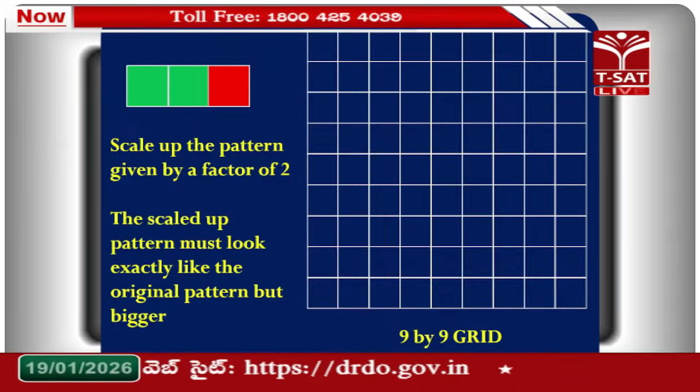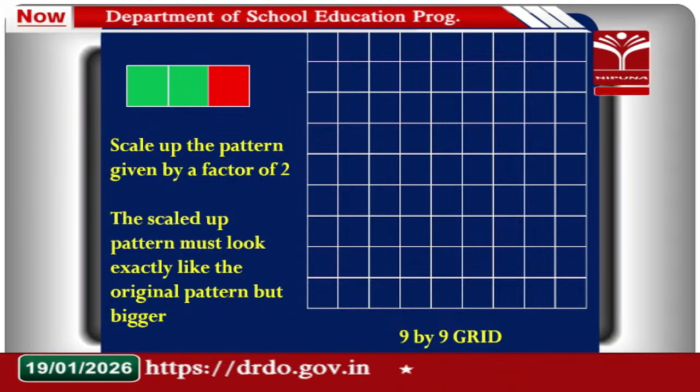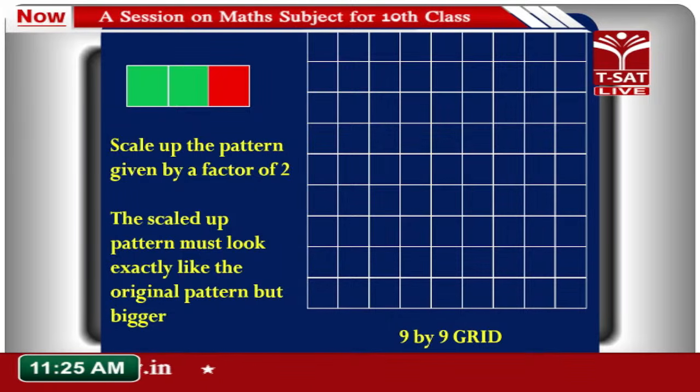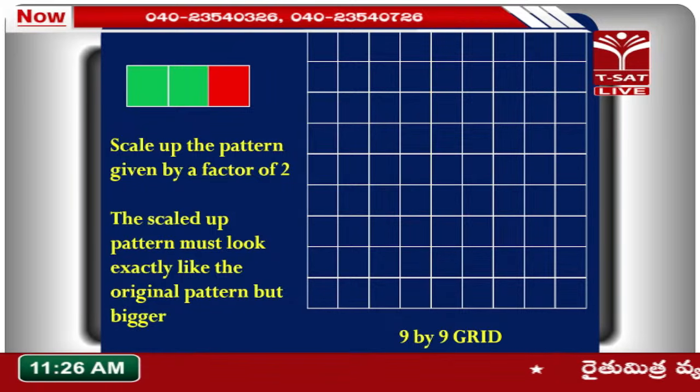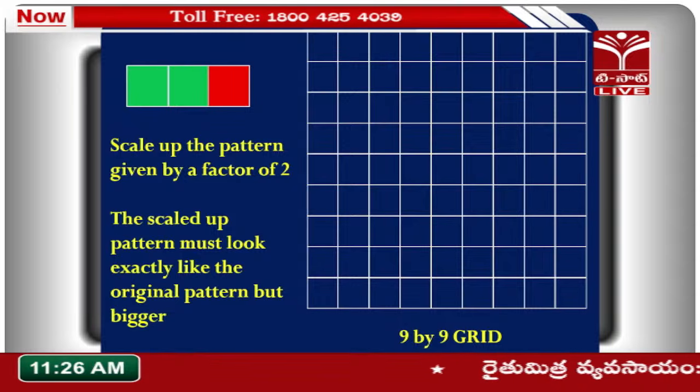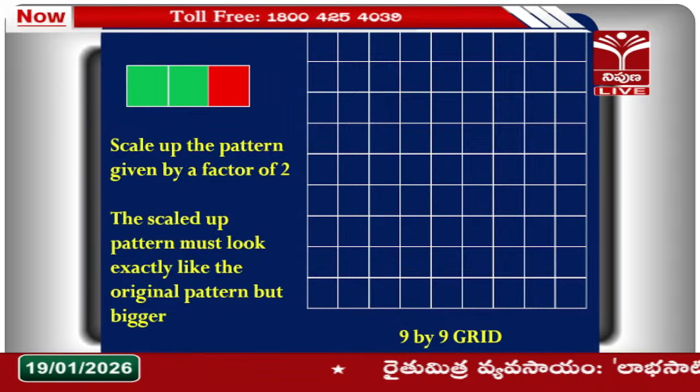Here you can see, suppose some figure is given and it is to be scaled up by a factor of 2. We are saying that the scaled figure must look exactly like the original pattern. At that time, in what way is the child supposed to draw that? Suresh sir, can you give any explanation for that?